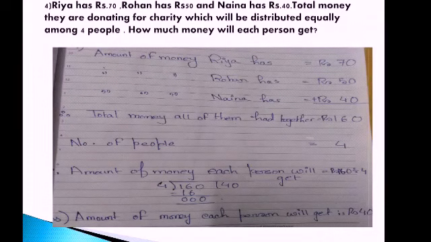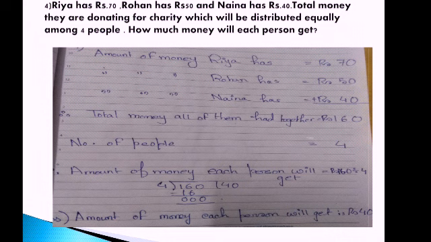Riya has rupees 70, Rohan has rupees 50 and Naina has rupees 40. Total money they are donating for charity will be distributed equally among 4 people. How much money will each person get?